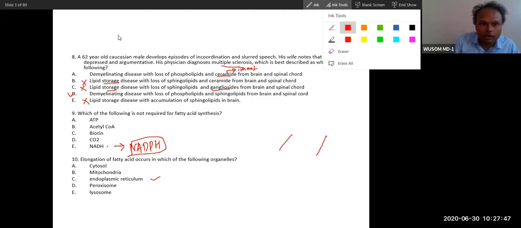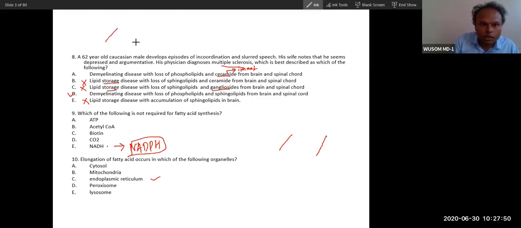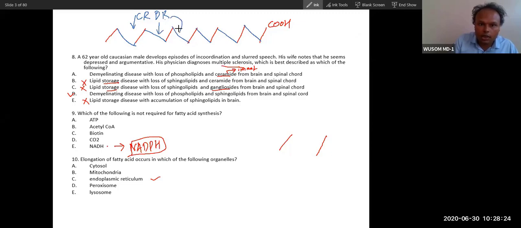If I write this, I'll write first this. So this is acetyl coenzyme A. I'm writing acetyl coenzyme A like this. Now, this is COOH. This is AC. Now you can see the formation of bond is like this. So here bond formation. Each bond formation requires NADPH, and each bond formation requires the steps condensation, reduction, dehydration, and reduction. CRDR. Here also CRDR. This is also CRDR.